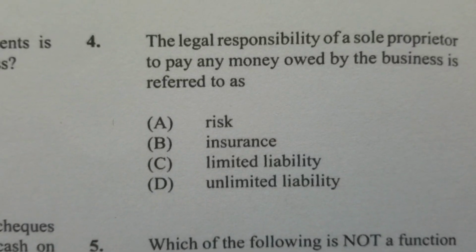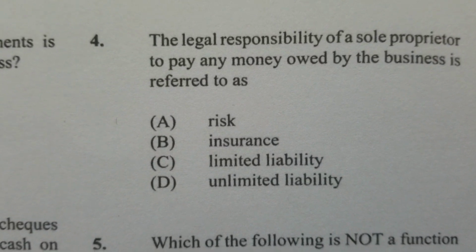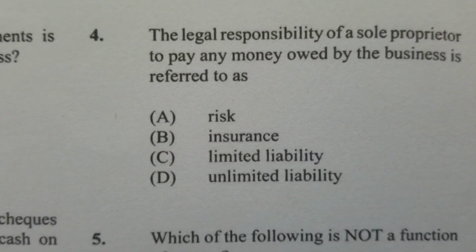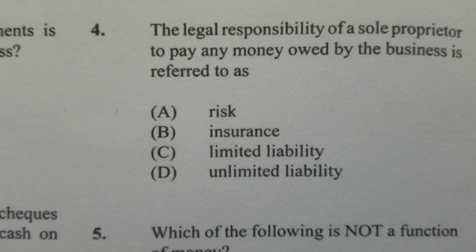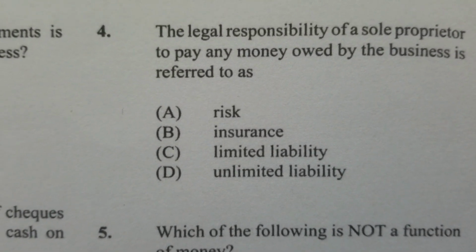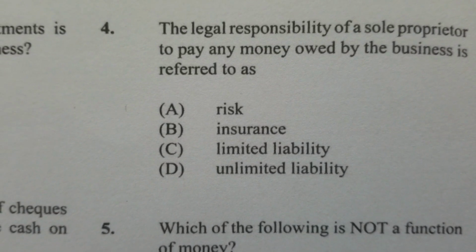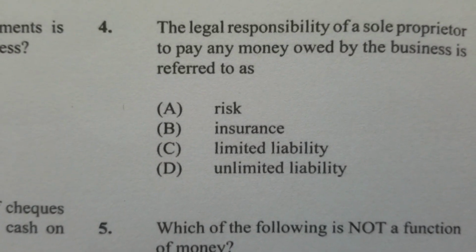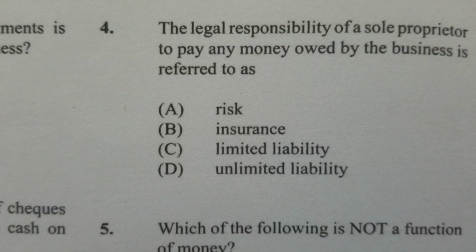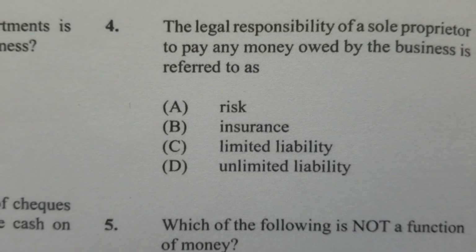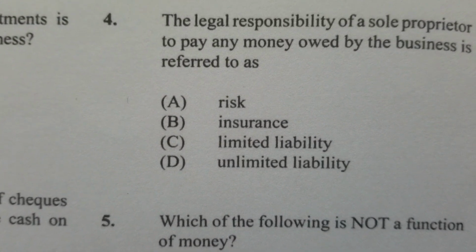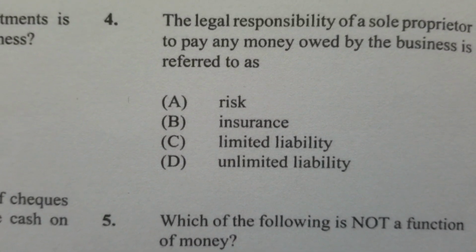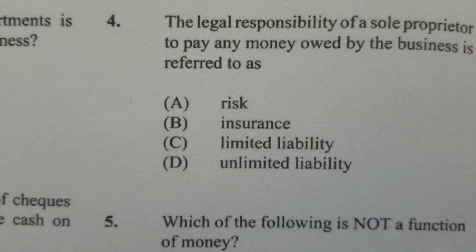Item 4, the legal responsibility of a sole proprietor to pay any money owed by the business is referred to as, the answer would be D. The legal responsibility of a sole proprietor to pay any money owed by the business is referred to as unlimited liability. What does that mean?